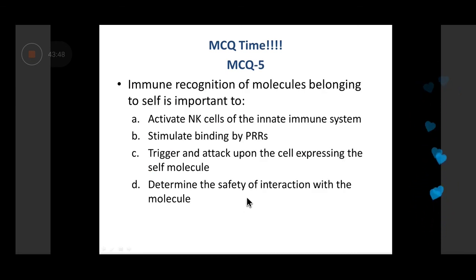Last question. Immune recognition of molecules belonging to cells is important to activate NK cells of the innate immune system, stimulate binding by pattern recognition receptors, trigger an attack upon the cells expressing the self molecule, determine the safety of interaction with the molecule.